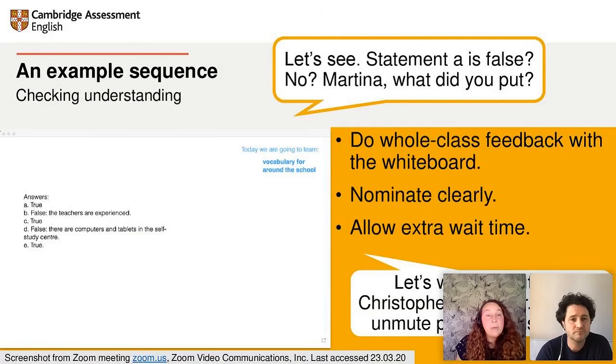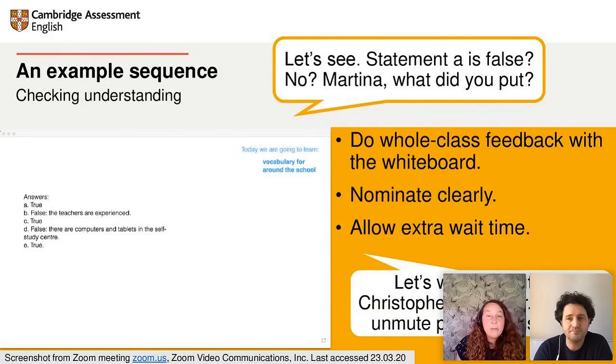So when you think everyone's finished, you close the breakout rooms and you bring them back to the main room for feedback. And you can do this by sharing the whiteboard, for example. You need to clearly nominate students to give their answers, either orally if you want to type the answers up, or you could nominate a student to write the answers on the board.